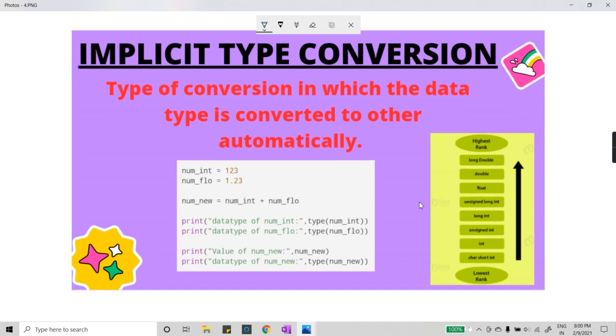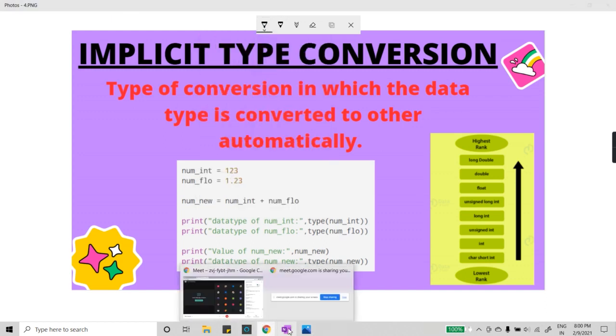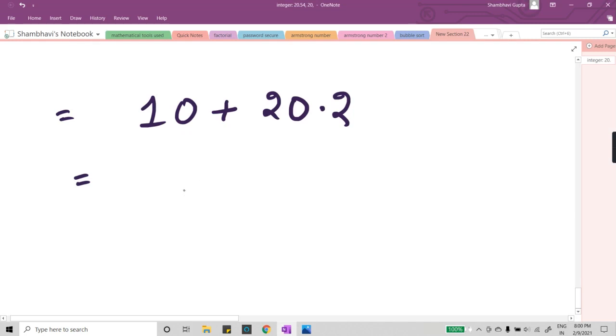Let's say, fine. Okay, let me quickly get an answer. I will ask a question from every one of you, and give me the answer for that question. Fine, let me go to OneNote. Okay, let me write it here.